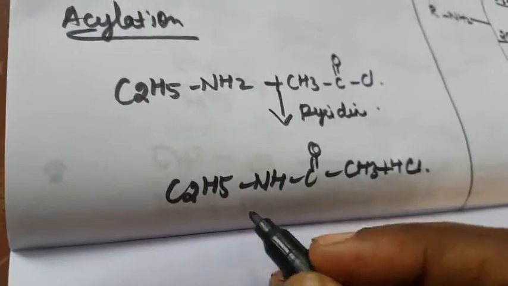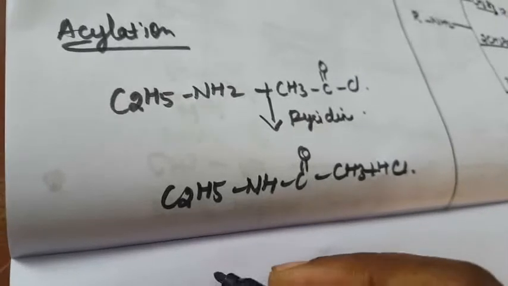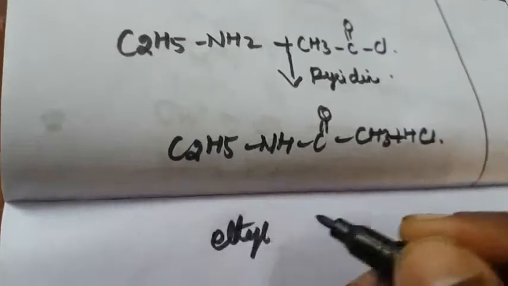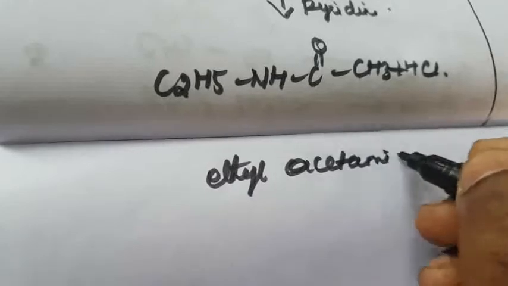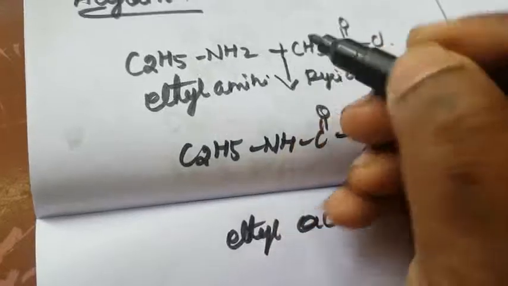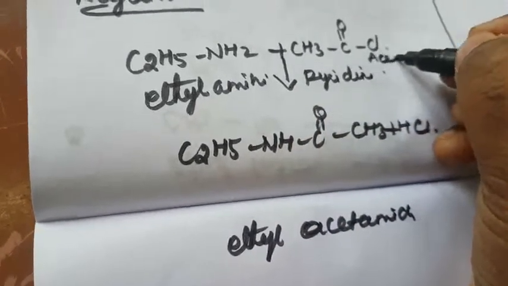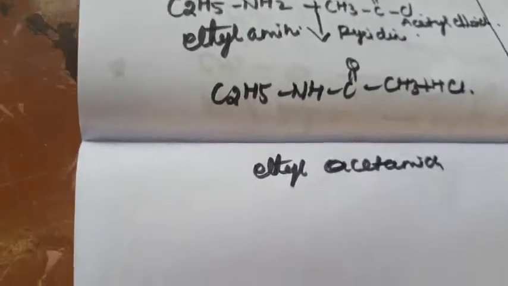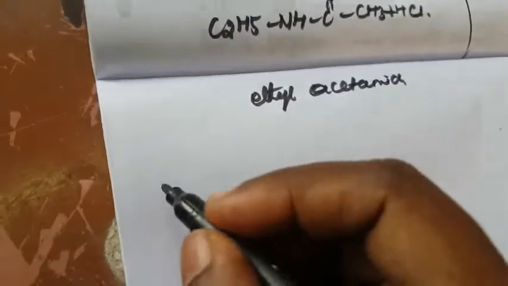That is called ethyl acetamide. And this one is ethylamine. Acylation means using acetyl chloride.